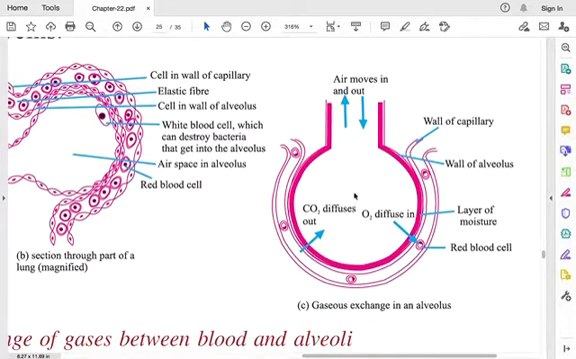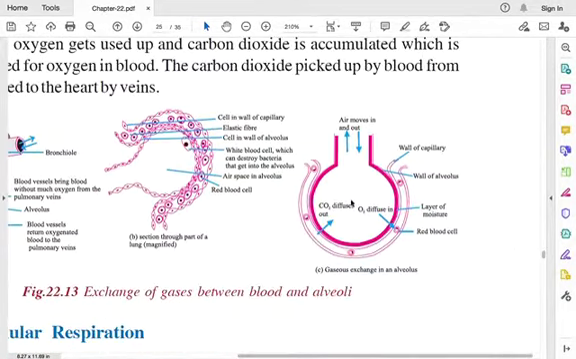Okay, so it diffuses into the red blood cells, and the red blood cells take the oxygen to the tissues. And from the tissues, the carbon dioxide is taken by the blood cells, and they come back to the alveolus and diffuse into the alveolus. So here is where the gaseous exchange happens.